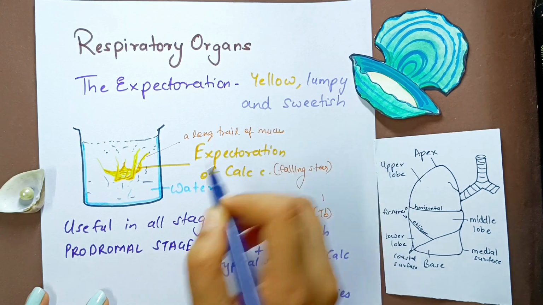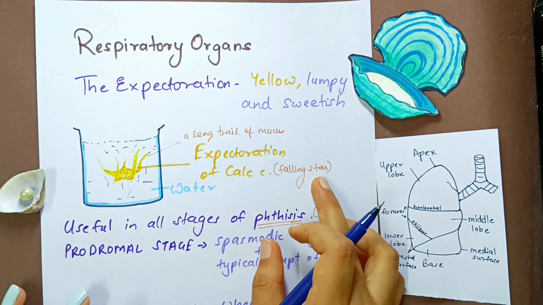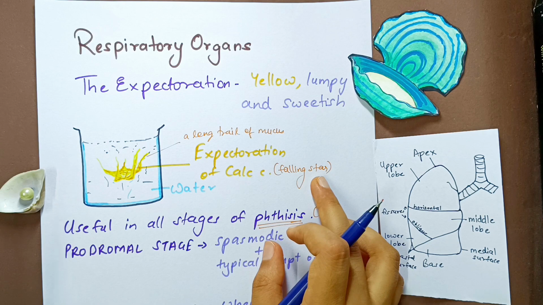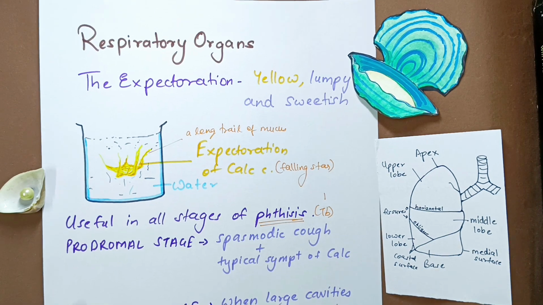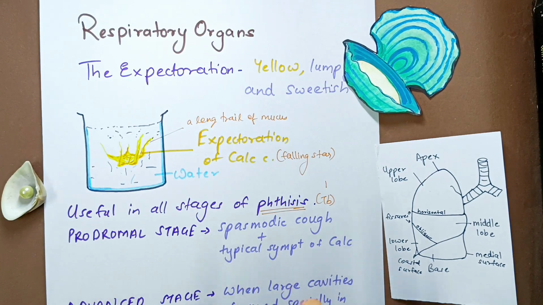So it looks like a falling star. Can anyone forget this symptom? It's so interesting, isn't it? We can never forget it. So Calcarea Carb has this kind of expectoration which resembles a falling star when it's thrown in water, and this remedy is useful in all the stages of phthisis, which is TB.